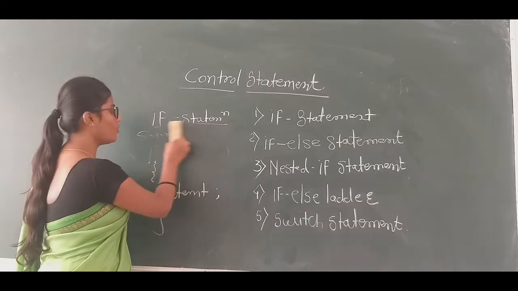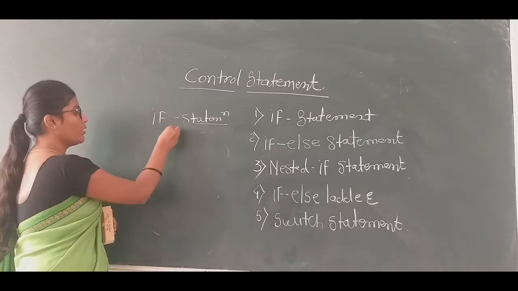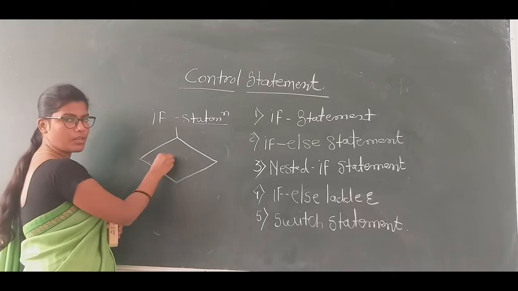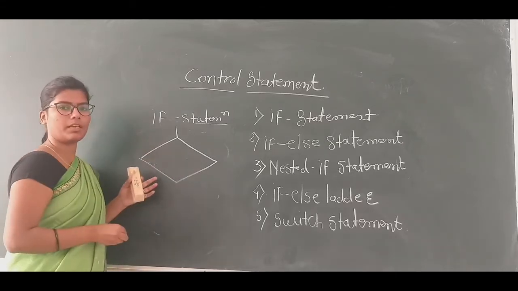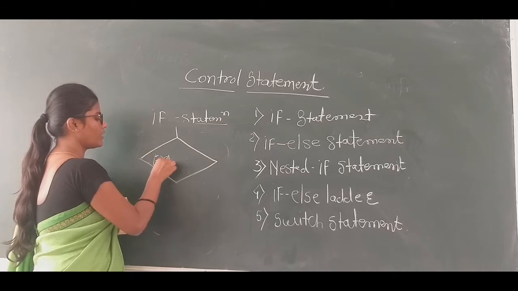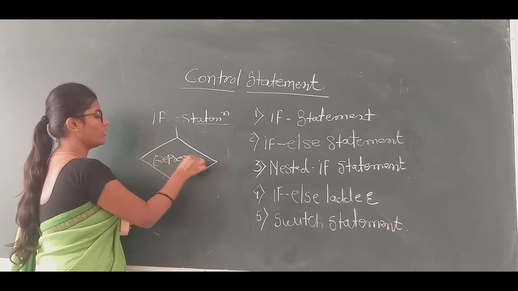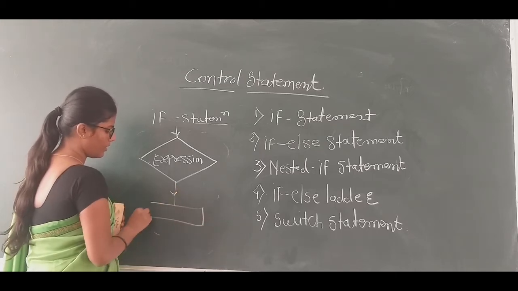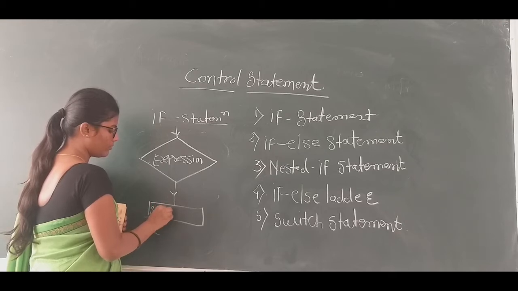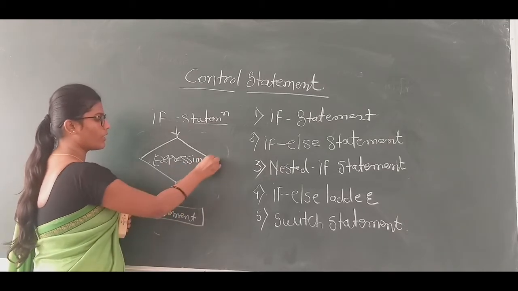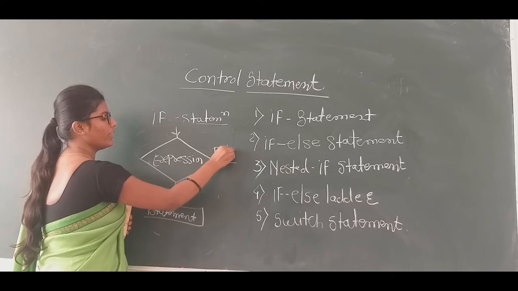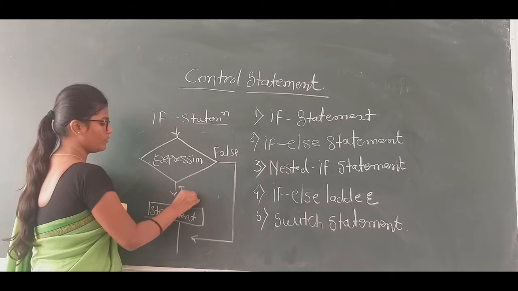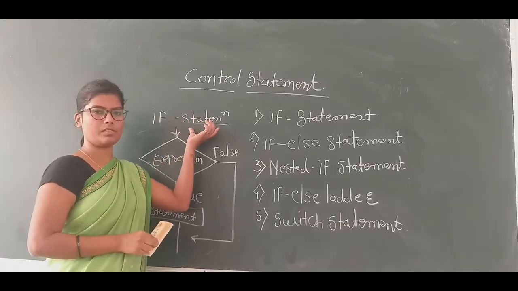Let us see the flow of the if statement. First we check the expression or condition. For that we use a diamond box or decision making box. Here we test the expression. If the expression is true, then the statement is executed. If the expression is false, then the statement is skipped. This is about the if statement.